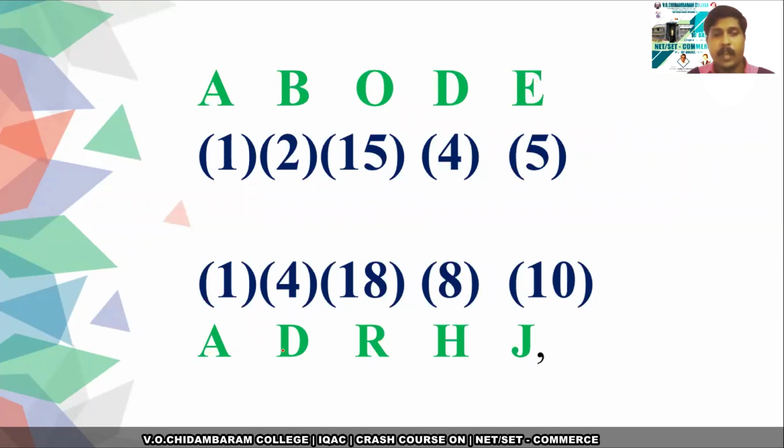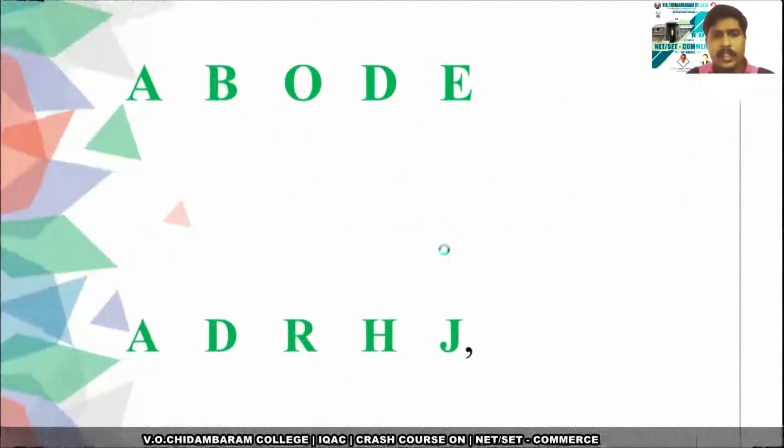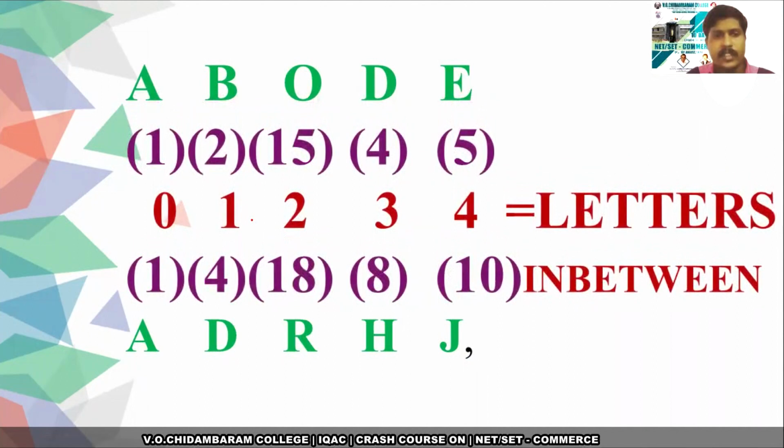And here A is 1, D is 4, R is 18, H is 8, J is 10. You can find the difference. The differences between the letters are 0, 1, 2, 3, 4,